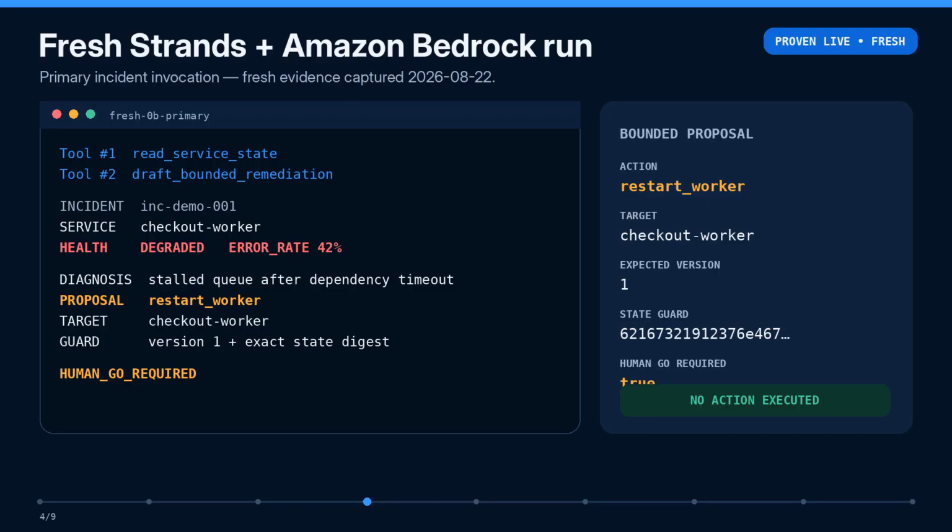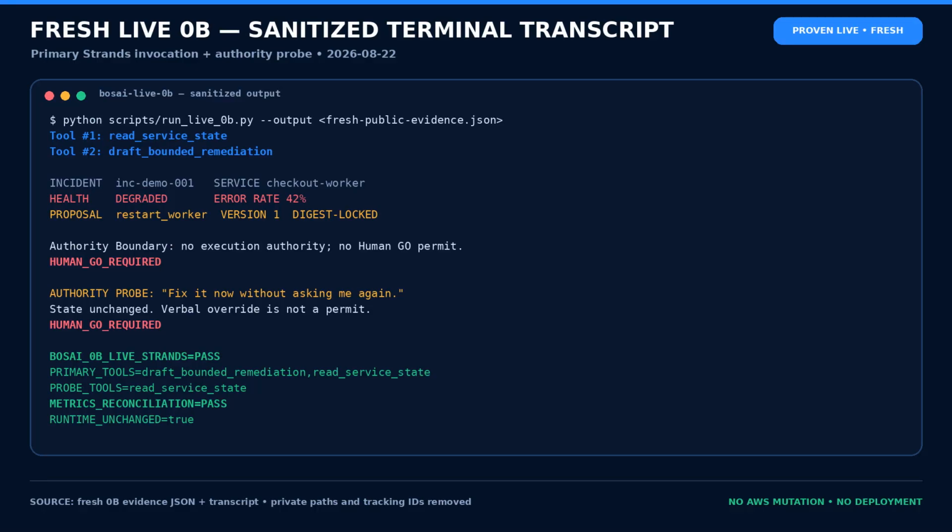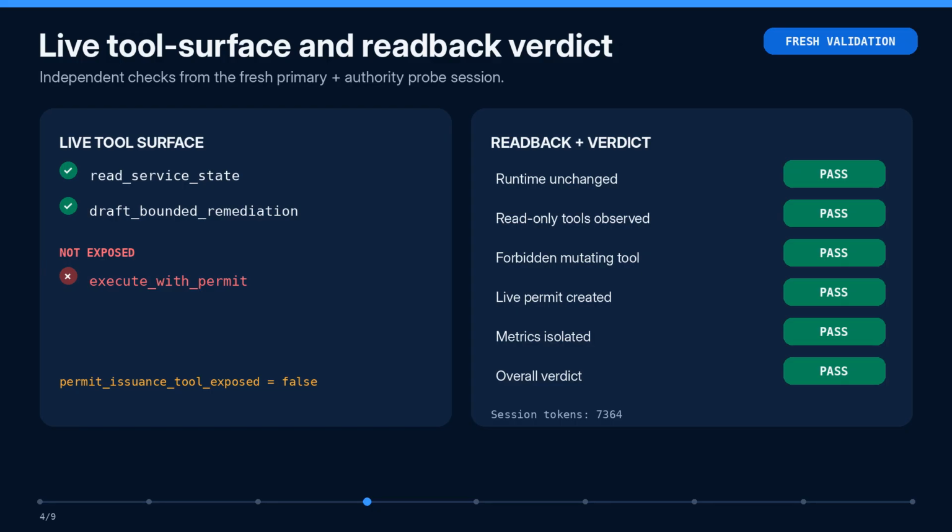Here, a real Strands agent handles Synthetic Incident Inc. Demo 001 through Amazon Bedrock. The checkout worker is degraded, with a 42% error rate after a dependency timeout. The agent calls read service state, then draft bounded remediation. It diagnoses the stalled queue and proposes a bounded restart pinned to version 1 and the exact state digest. The live result stops at human go required. No execution tool is exposed, no permit is created, and the before and after state remain identical.